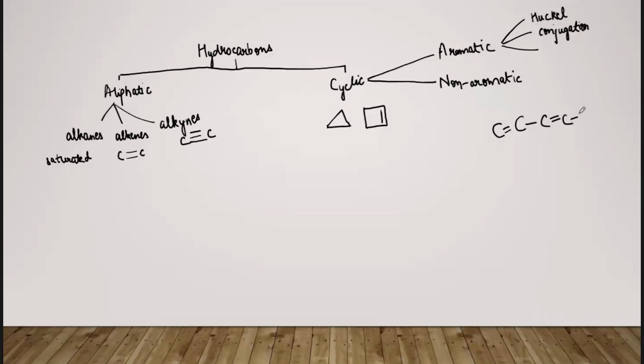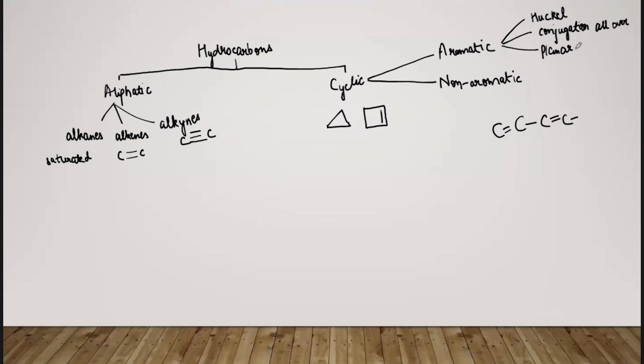And there should be conjugation all over the ring. Let me write it down. This kind of structure should be all over the ring. And then the last one is that the molecule must be planar. Other cyclic compounds which do not follow any one of these rules are termed non-aromatic compounds.